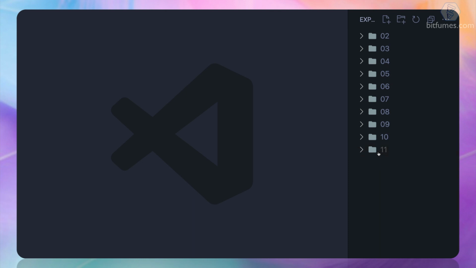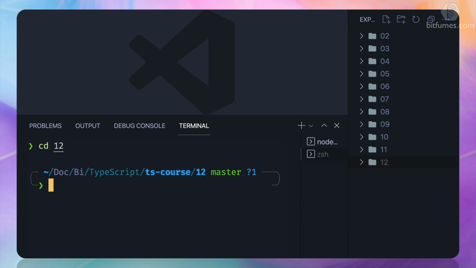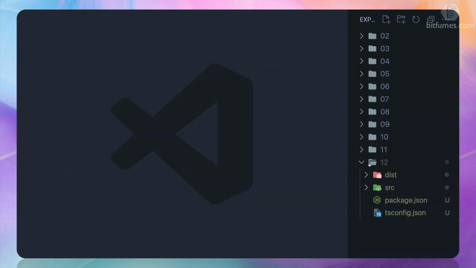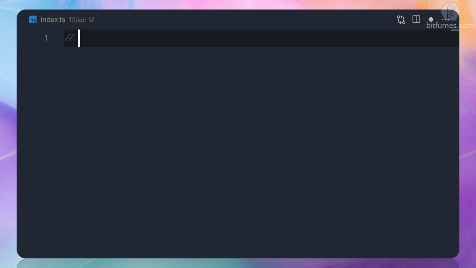Let us start with enums in TypeScript. So I have created this 12th one, so cd into 12th, and we will do the npm run if we need it. But for now, why do we need enums? That's an important question.